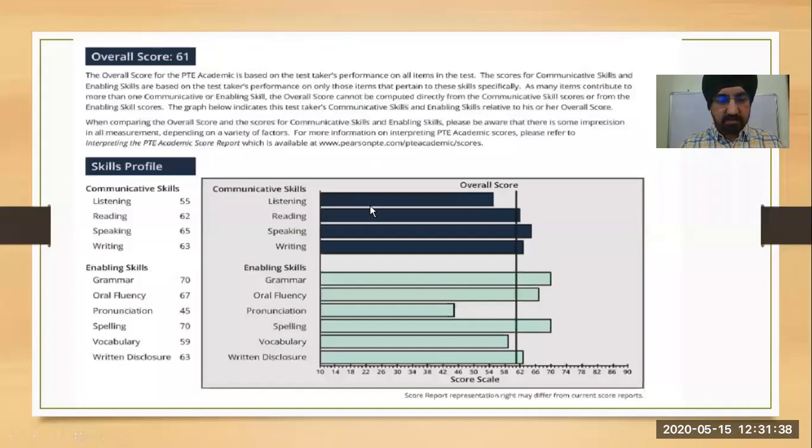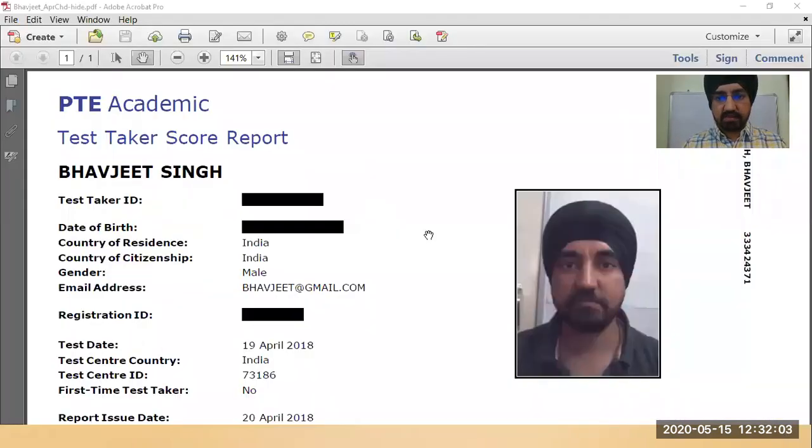my scorecard. This is my scorecard which I appeared for 2 years back.